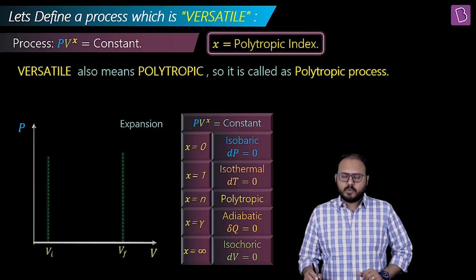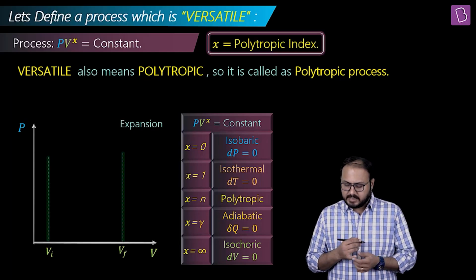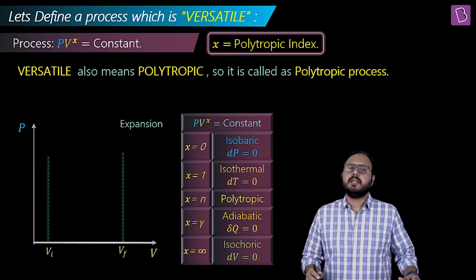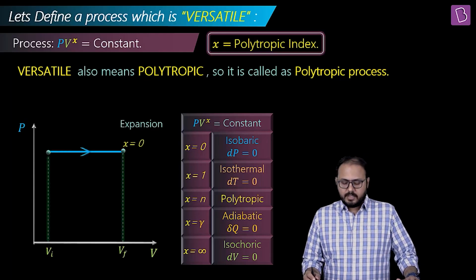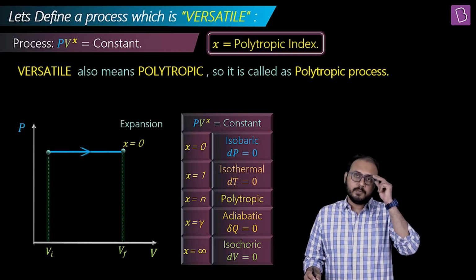Is the polytropic isobaric for x equal to 0? Yes. Isothermal for x equal to 1? Yes. Adiabatic for x equal to gamma? Yes. And as x tends to infinity, it is isochoric. Is this the first graph which I have drawn? Is it isobaric?